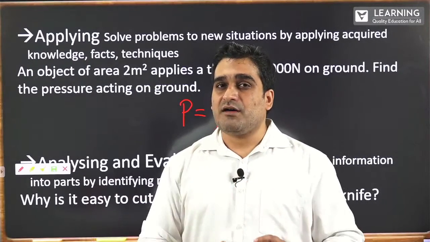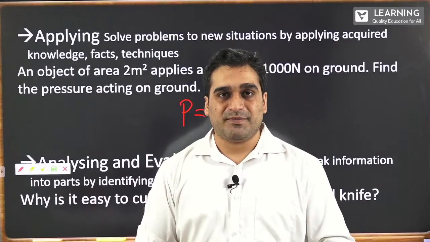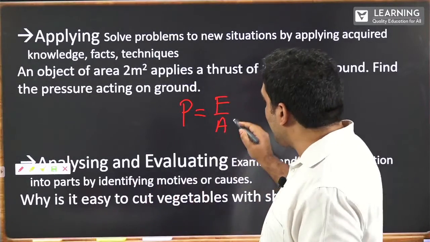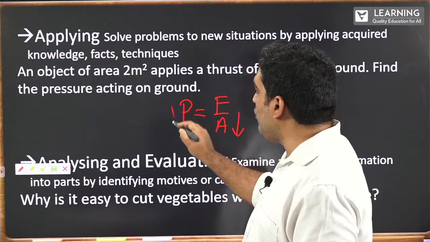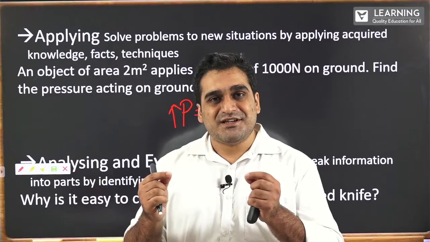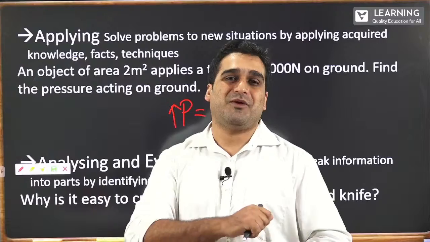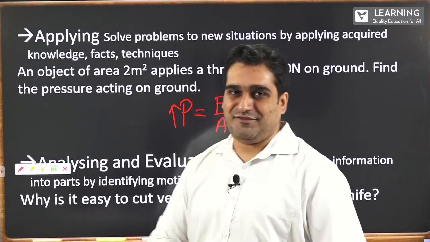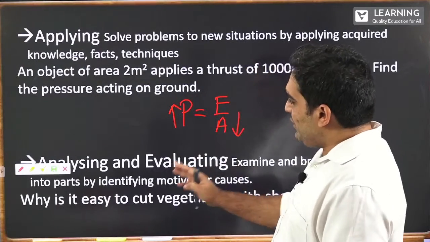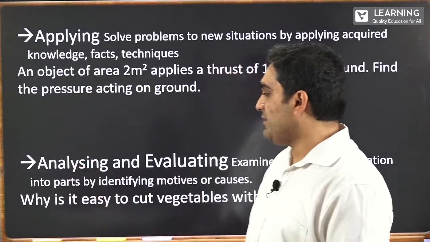If you observe, a sharpened knife has less surface area. Less surface area means more pressure. Therefore, it is easy to cut a vegetable with a sharpened knife. And that is the analyzing and evaluating segment.